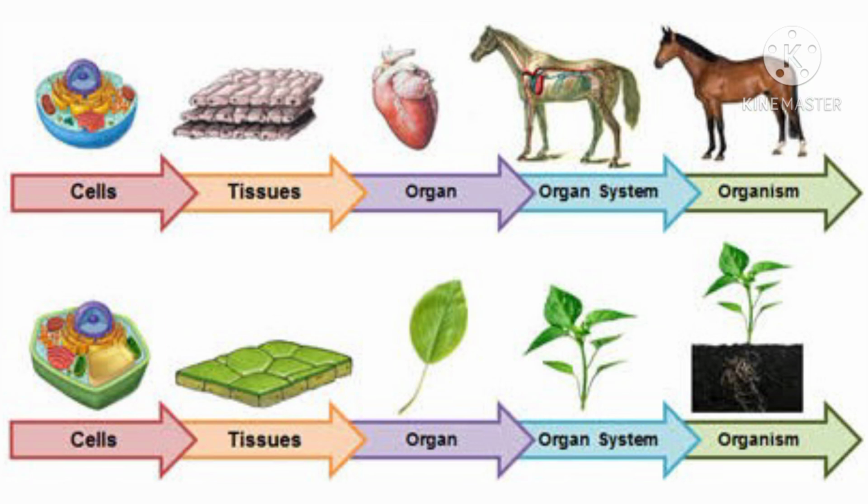So what is a cell? A cell is the smallest unit of a living organism, and tissues are mostly formed of cells of the same structure and function, and the organs are formed of different types of tissues. The organ systems are several organs that together perform a particular function, and the organism is formed when all the organ systems aggregate. So today we have learnt about the structure and functions of the cell, the differences between the plant cell and the animal cell, and the tissues.